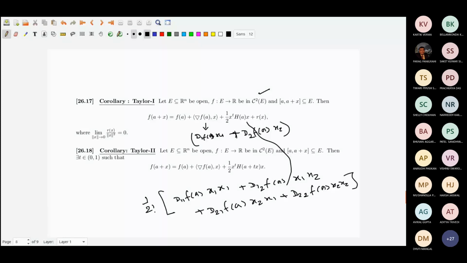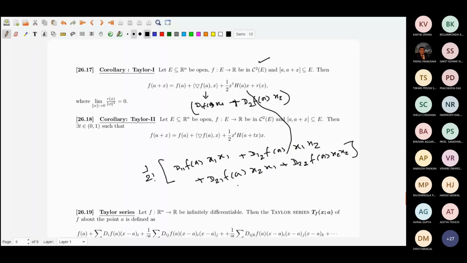This is nothing but the matrix D_11, D_12, D_21, D_22, with f everywhere, multiplied by x_1 x_2. Multiply means you just write the expression.